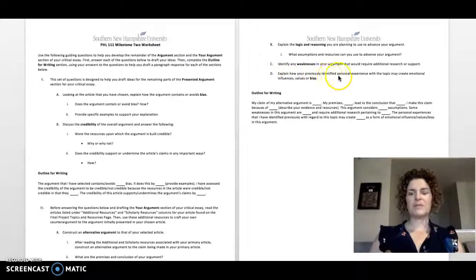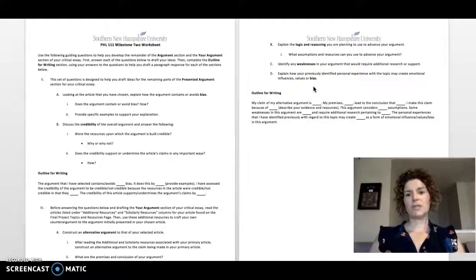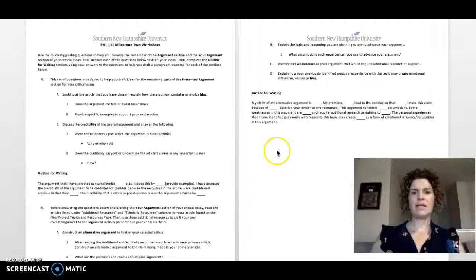And explain how you identify the personal experience with the topic and your values and your bias. So go back to Milestone 1, where you mentioned your personal connection, and connect it to your argument now. Before, you connected it to the primary article; now you're connecting your bias to your argument. And again, you can do the outline. If you're good at writing, I would just go down to the outline. If you're not, I would do these questions up here. It'll help you in the long run.